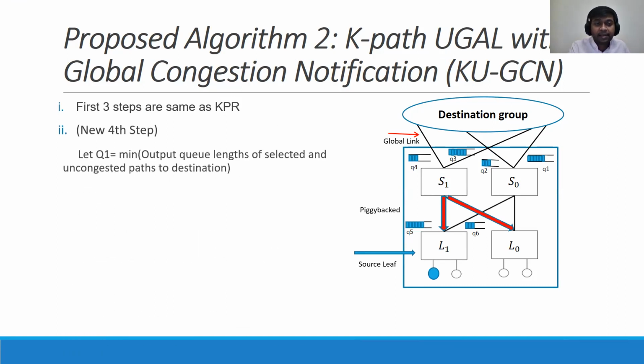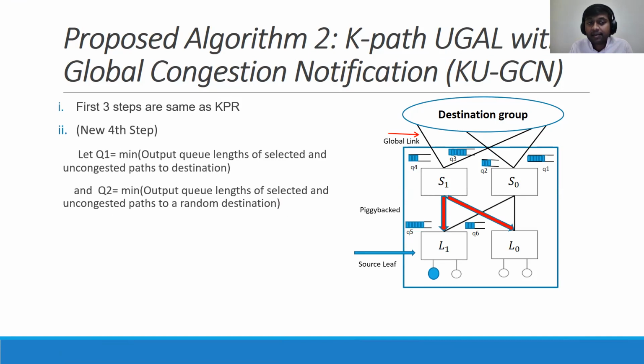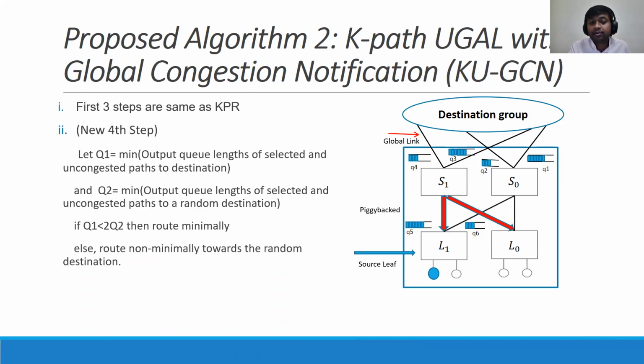Let Q1 be the minimal output queue length of selected and uncongested paths to destination group, and Q2 be the minimal output queue length of selected uncongested path to a randomly connected destination group. Then we will send the packet minimally if Q1 is less than 2 times Q2. Otherwise, we will send packet non-minimally into a random destination.